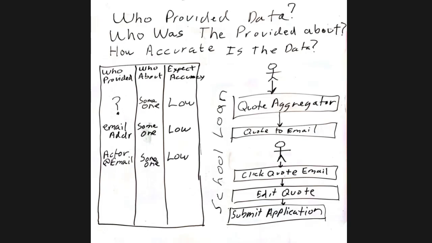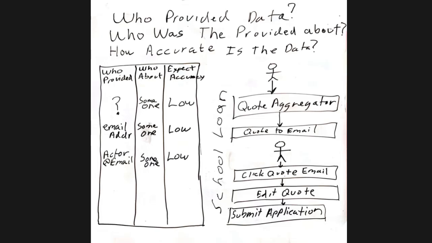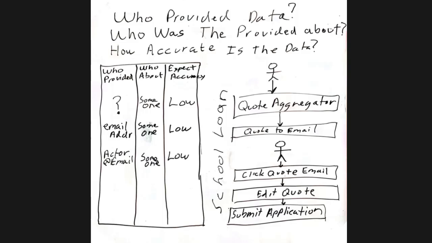Now, if they've done a quote before for a school loan, because they're really thinking of going to school, and they used the same email address before, we possibly could compare the who, the about, like who the loan application was for. We possibly could compare those and see if they're the same person and see if the same data has been submitted. So if we did the round trip with other data, then we might be able to raise the confidence.